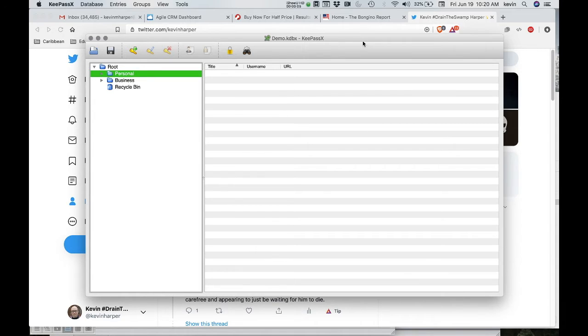So what we're looking at right now is KeePassX on my MacBook. I choose to use an Android phone rather than an iPhone, and I can sync it up flawlessly with that, and I'll explain how that works in a little bit. So download it, install it, create a database, okay? So give it a name that isn't obvious. Don't say passwords or my passwords. You call it something nondescript, okay?